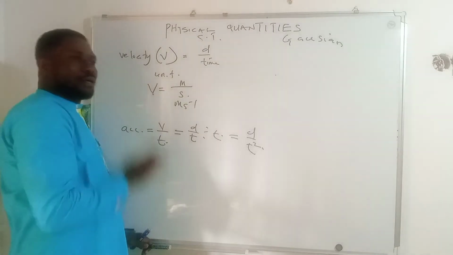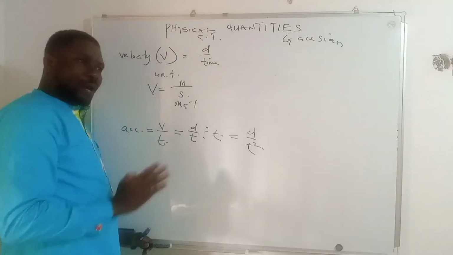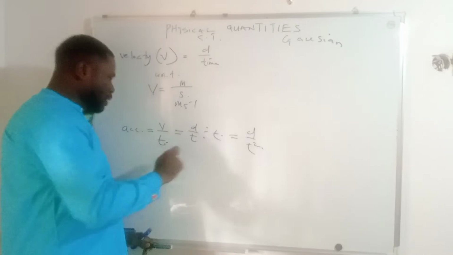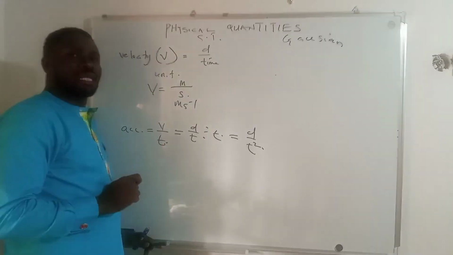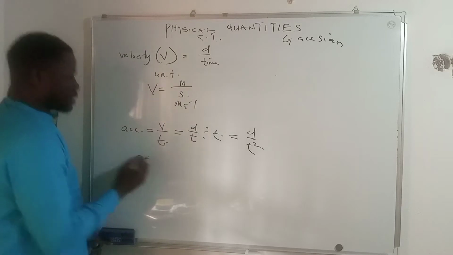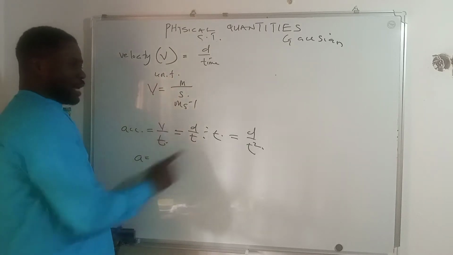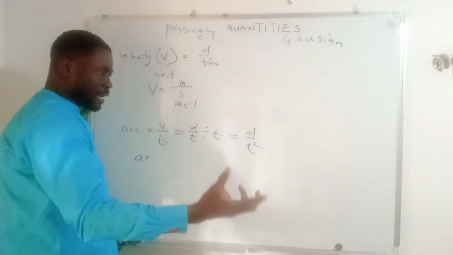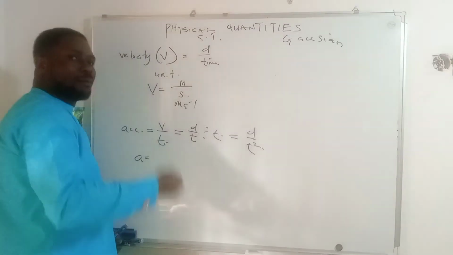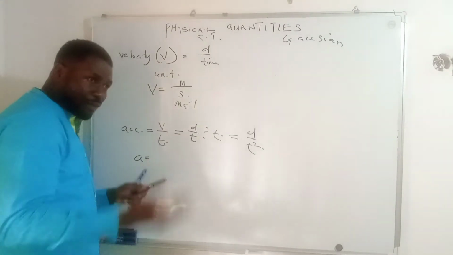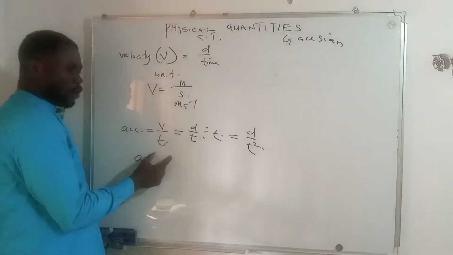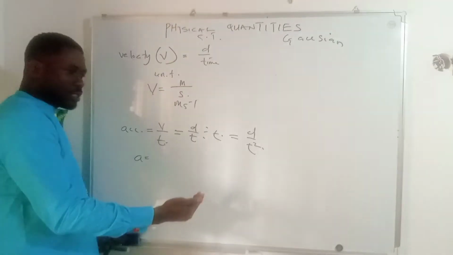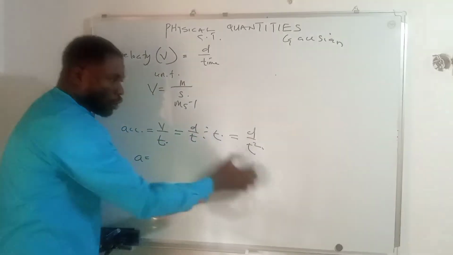Of course, you know that this is simply the formula, but we are not interested in the formula. What we are interested in is the unit. We want to explain how we could get the unit of acceleration. So we can now say that A is equal to, having transformed this formula to this formula, everything here is fundamental. Remember, the idea is that everything that makes up a formula must be totally fundamental. Unlike V all over T, where V is not a fundamental quantity, so we have to replace V with its equivalent, D all over T, and this led us to D all over T squared.